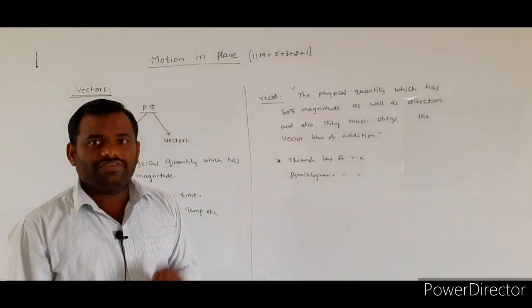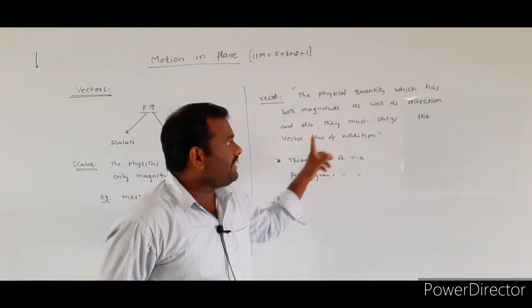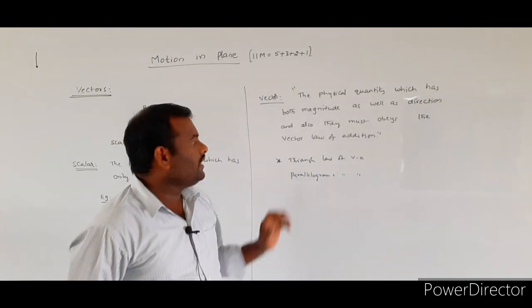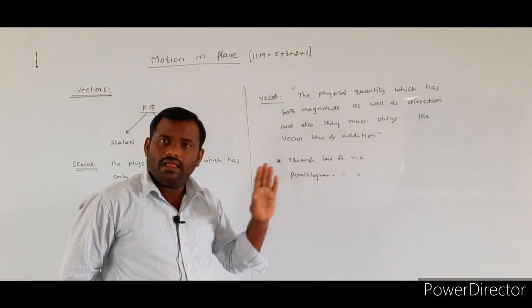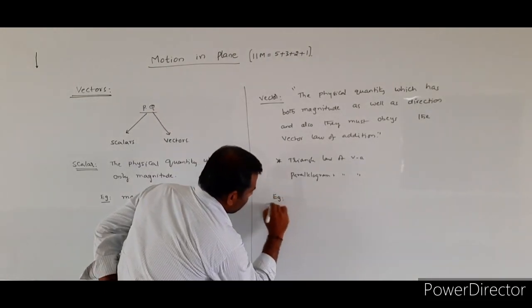So if any physical quantity has magnitude and direction, and if they obey the vector laws of addition, then only we say that those physical quantities are vector quantities.